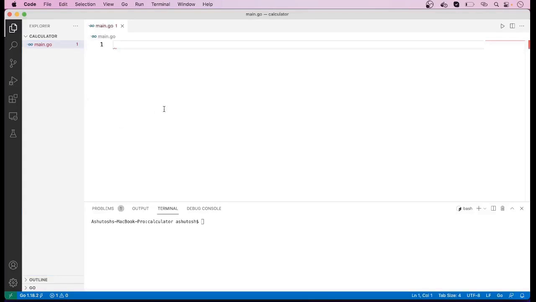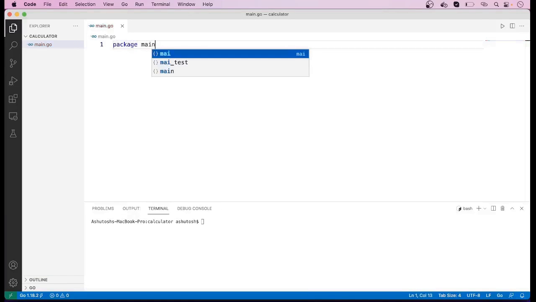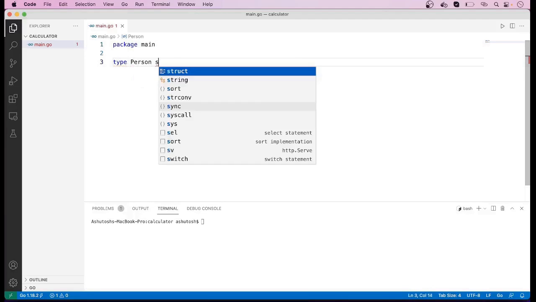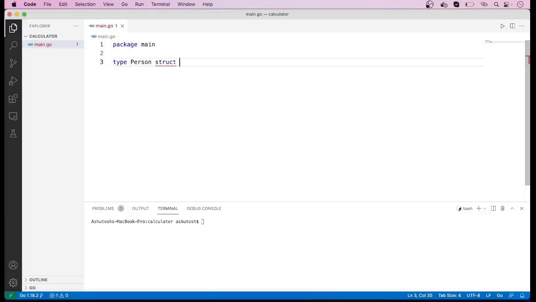First of all, I will have to define the package name. Then here I will show you how we can define a structure. To define a structure, we have to use the keyword type, then the name of the structure, then the keyword struct, and then here I will have to define the fields of the structure.